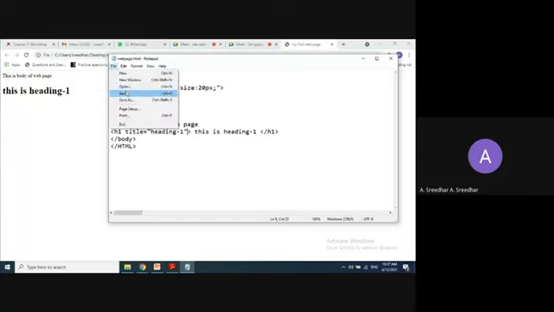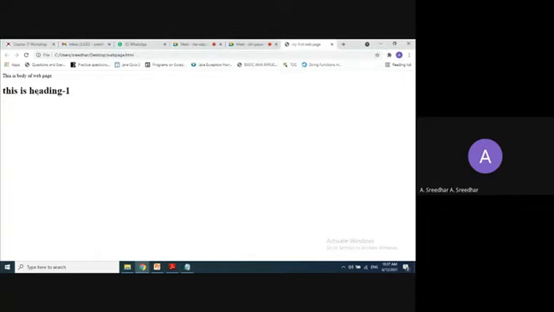Save it, right? Observe here, nothing yet. Just refresh it. For every modification in the notepad, you should refresh the page. Otherwise, the modification will not apply to this web page. After modifying each code, you need to refresh your web page to apply the modification. Now you can place the cursor here and it is going to display heading 1. Whatever you wrote in the title attribute is going to be displayed as this text. You can place the cursor anywhere within the heading 1 and it will be displayed, until you cross out of that heading.